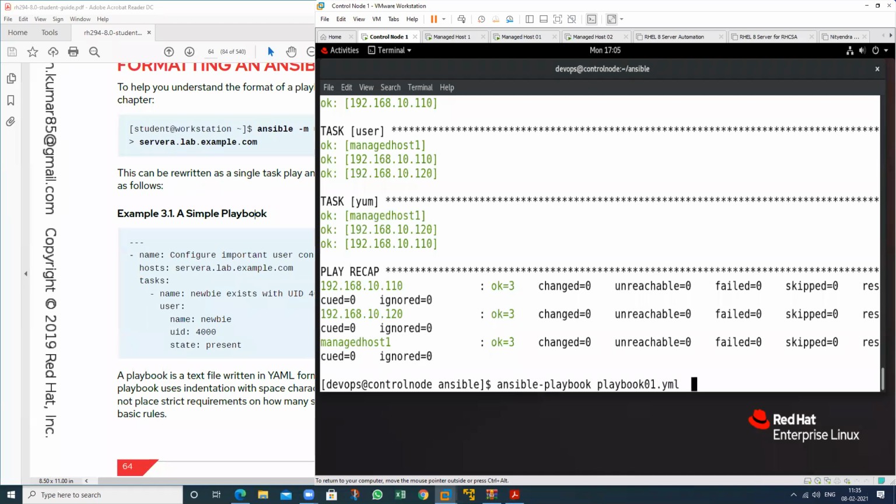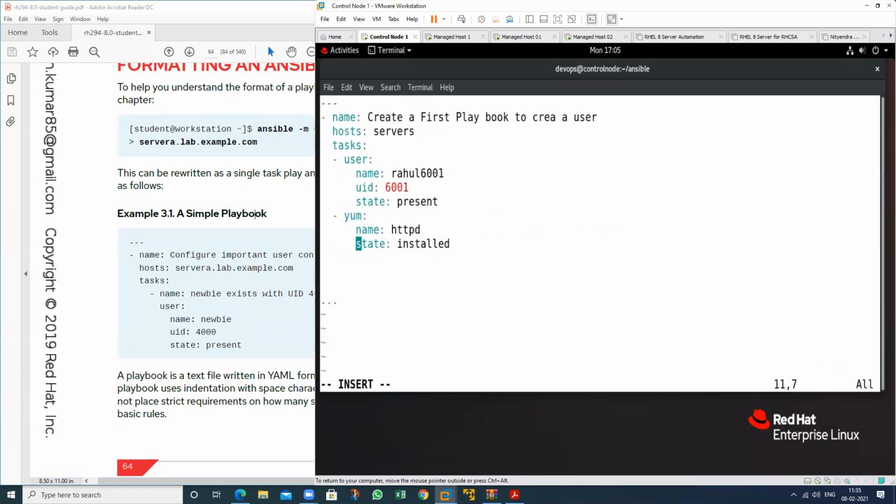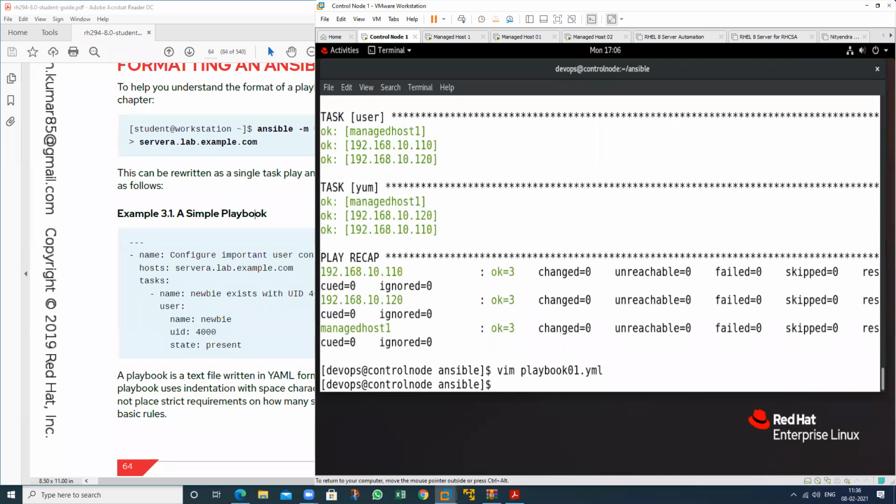Suppose if I want to remove the package, so what I will do, just vim here. If you type here just absent, so it will be removed, or we can also type removed also. Just absent here. So all the packages will be removed from all. Absent also works as removed. Yes, it just works as removed.